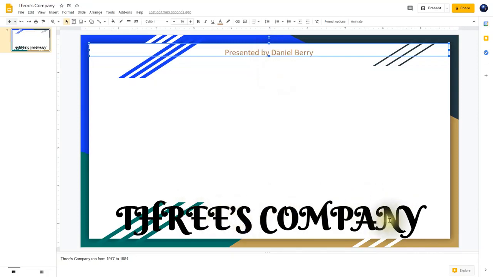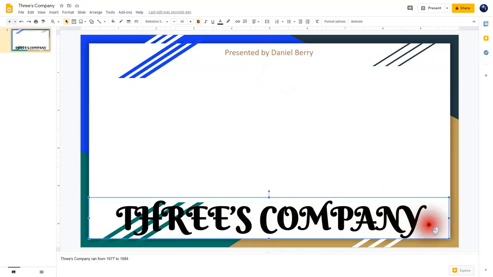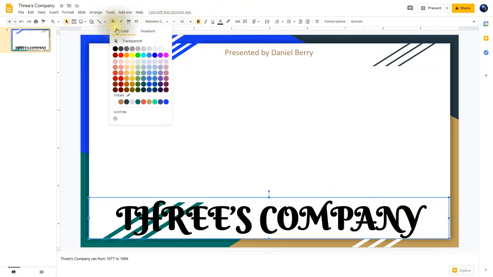So let's say I don't like this white background down here. I can click it and then I can click on the fill tool right here. I can choose a new color and I'm going to choose a light gray.